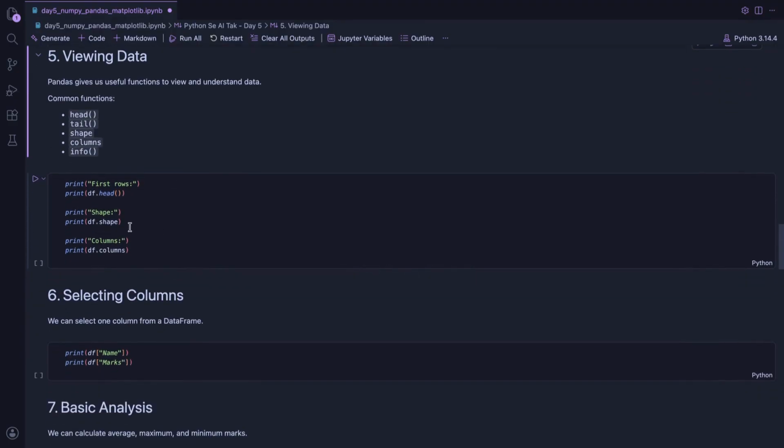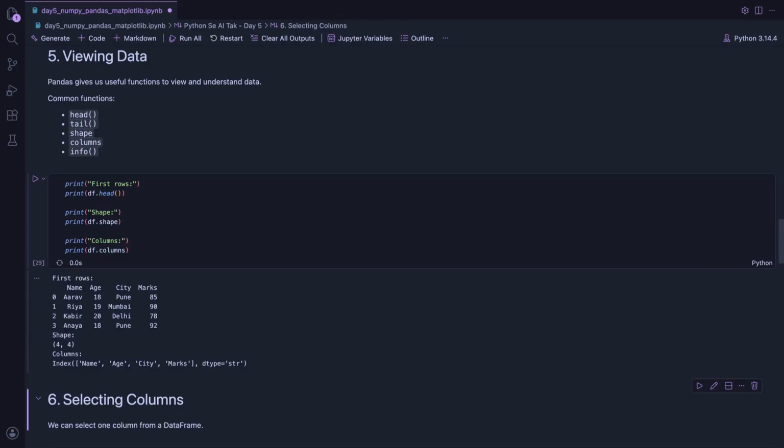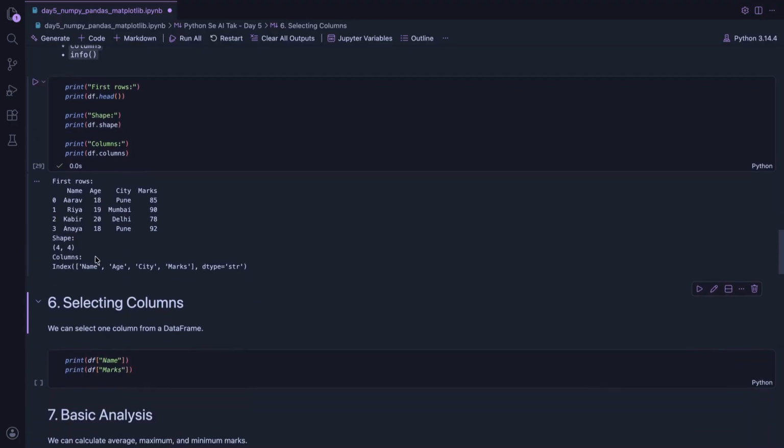Then here df.head shows the first rows, then df.shape shows how many rows and columns are present, then df.columns shows all column names. In real project, these commands help us understand our data set quickly. So let's execute it. See, whenever you get new data, these are the first commands you should try.